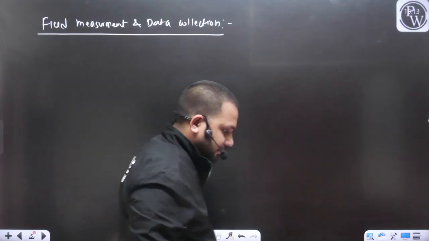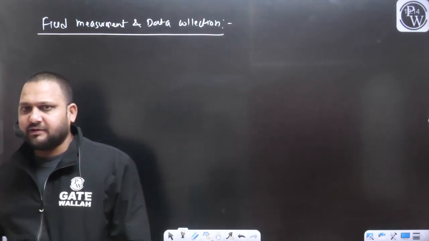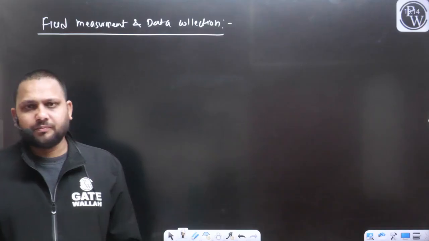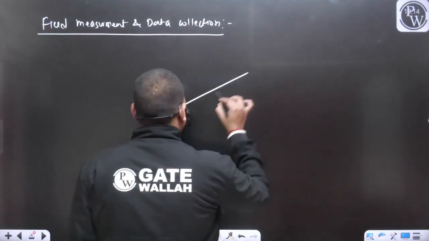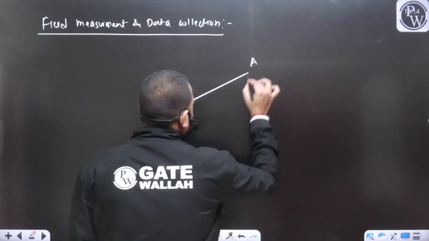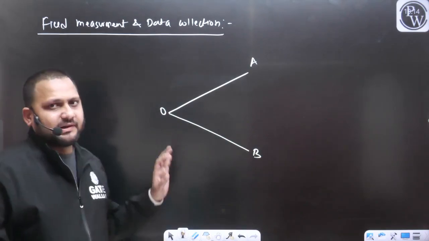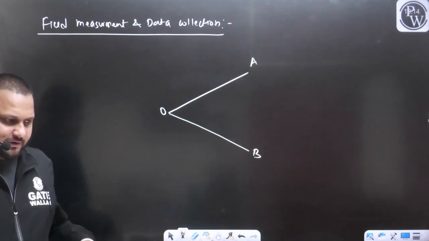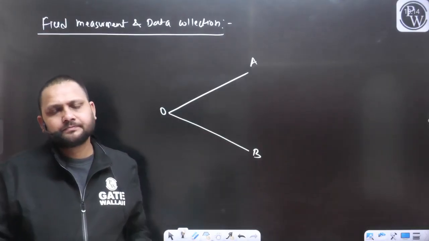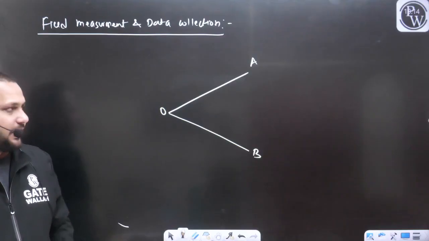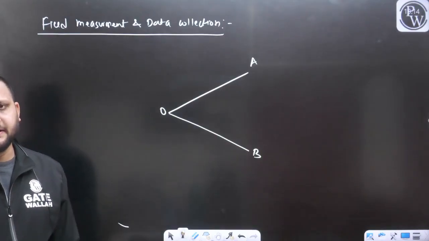So in the case of compass survey, how can we perform the field measurement and get these observations? Let's say, for example, on a ground, this is the line, point O, this is the point A, and this is the point B. Both these lines are lying on the same plane, let's consider as a ground. So there is a line OA and a line OB. There are 3 points on the ground: O, A and B.